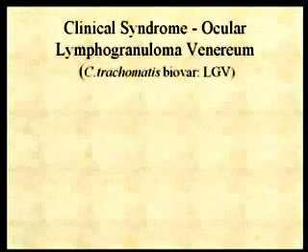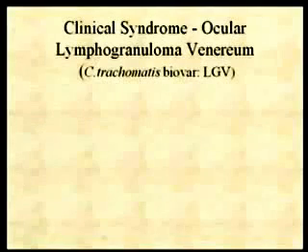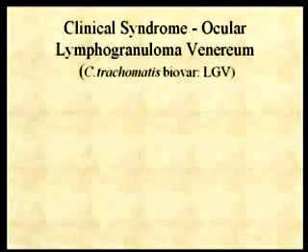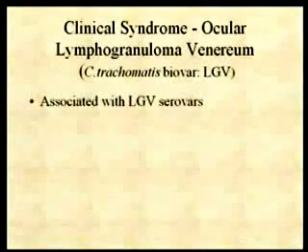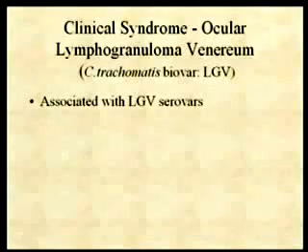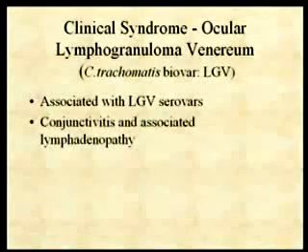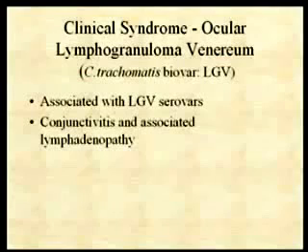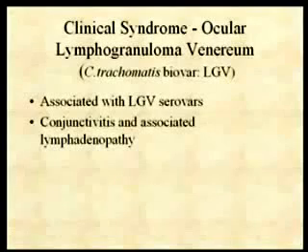Okay. There's an ocular form of this, lymphogranuloma venereum. Obviously, this is now the LGV biovar that's causing this disease, and this is associated with those serovars that are in the LGV biovar. It is basically characterized by conjunctivitis, a typical conjunctivitis like we've seen before, but with an associated lymphadenopathy.